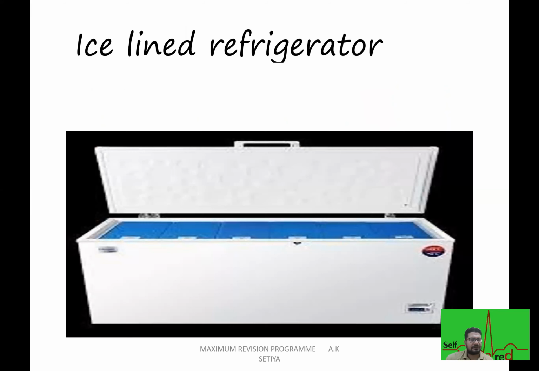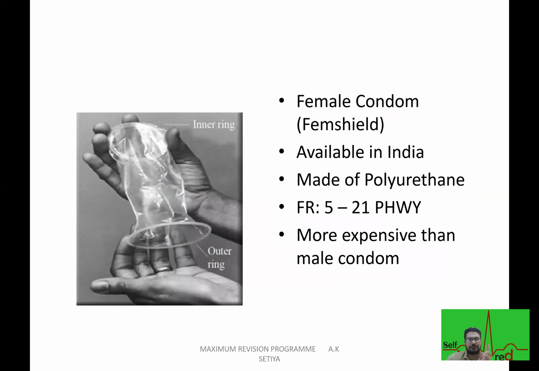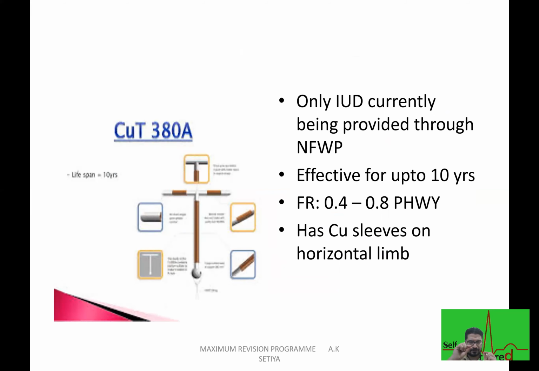This is ice-lined refrigerator, a vaccine carrier, female condom. You can see with the two rings, outer and inner ring, multi-load device, diaphragm. We also call this Dutch cap, Mirena, copper T380. You can see the copper on the sides or in the middle.